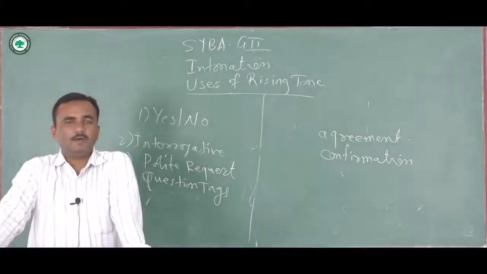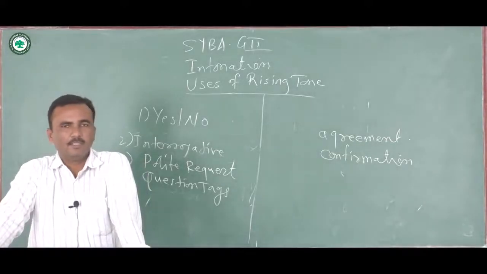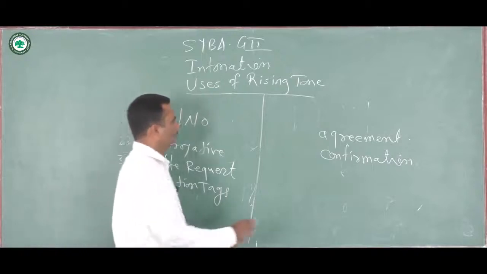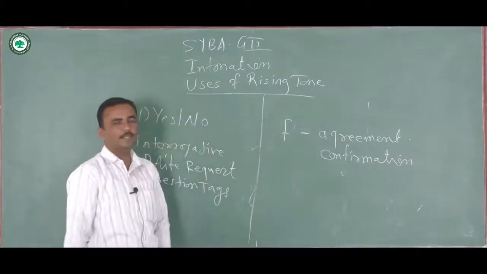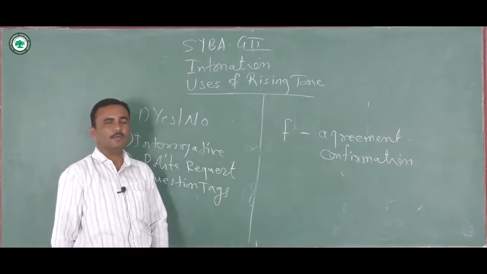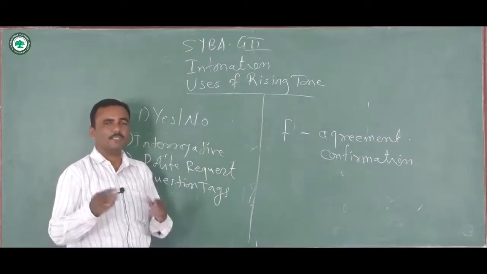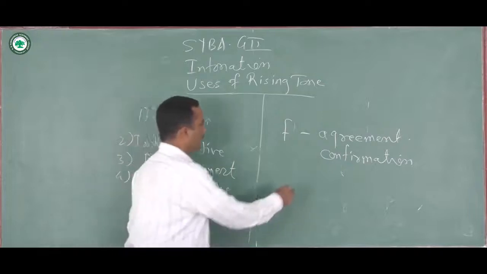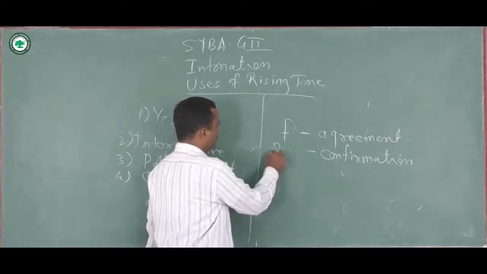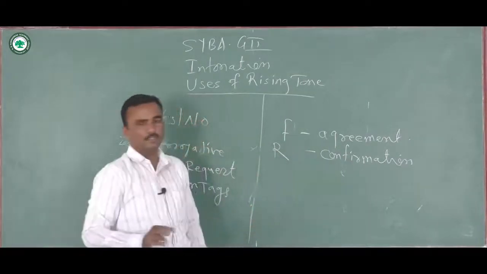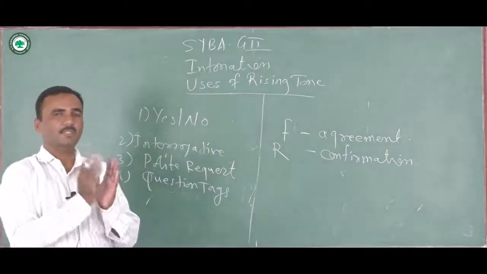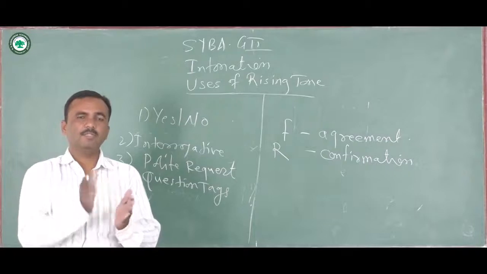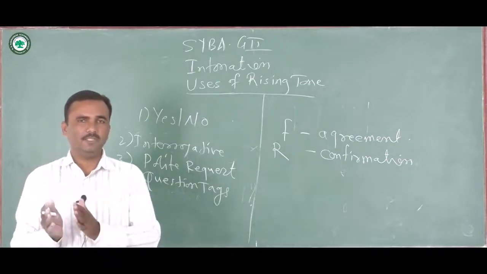So the objective of a question tag in falling tone will be to seek an agreement, and when the tone is rising, its intention will be seeking confirmation from the listener. So this is the basic difference. Remember, like WH questions, question tags can be used both in rising tone and in falling tone.